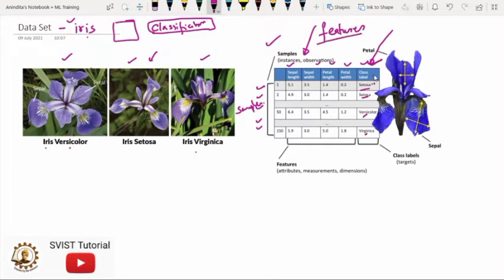Now here the question is, I have explained that columns are known as features. So is the class level a feature? No. The class level is something which defines your data. So what is a feature? In the case of columns, except the class level, whatever columns we have are known as features. Now the question is why? Because these features are basically explaining the properties of the flower.